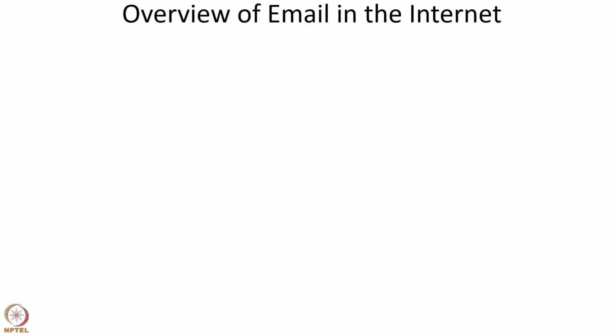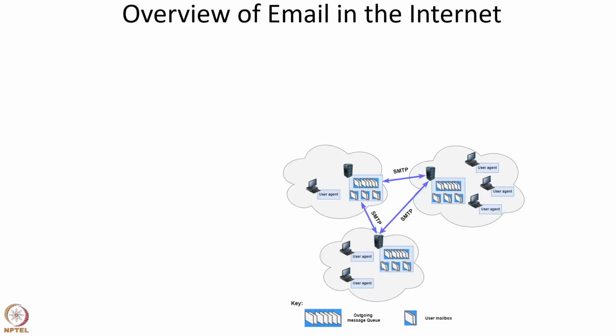So we want to discuss email security, but before that we'll provide an overview of email in the internet, and then we'll discuss where email security mechanisms fit in this architecture of email in the internet. So this shows the architecture of email in the internet. There are three major components in this architecture.